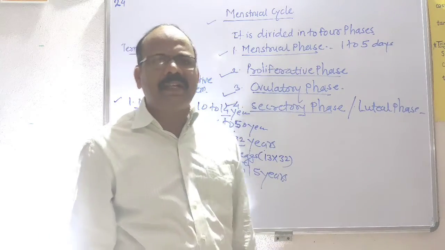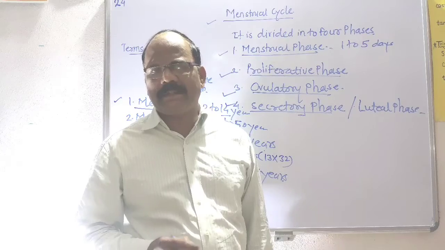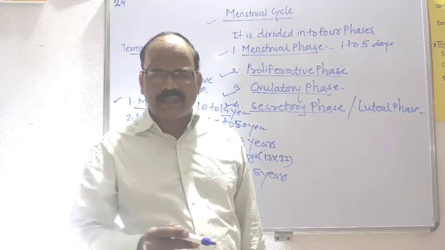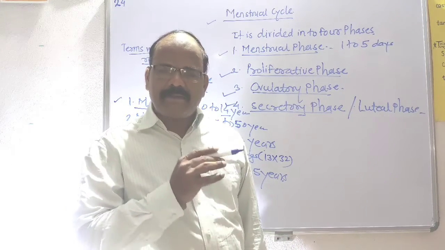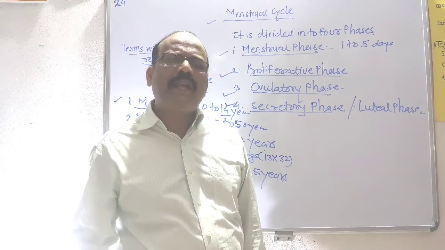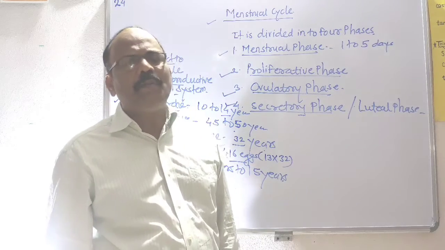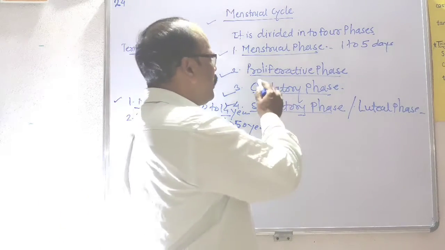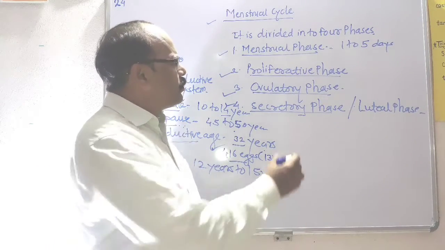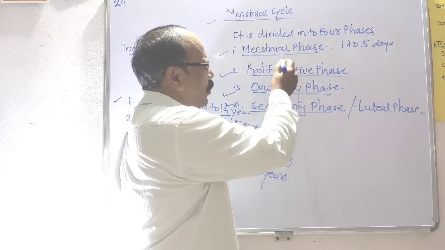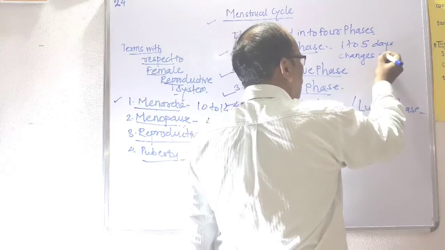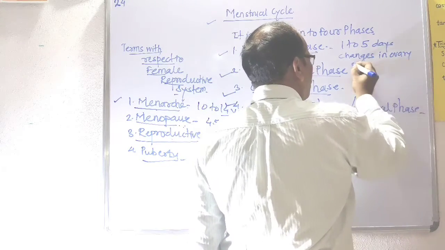The menstrual cycle generally occurs if the egg is not fertilized. If the egg is not fertilized, then the unfertilized egg and remaining materials are eliminated outside in the form of menses. This is also described as the funeral of the unfertilized egg. The next is the proliferative phase. Before going toward the proliferative phase, we learn which changes take place in the ovary and the uterus.